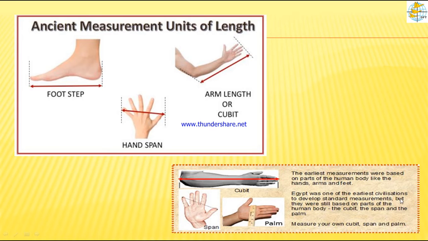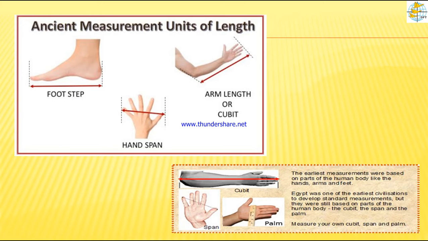Egypt was one of the earliest civilizations to develop standard measurements, but they were still based on parts of the human body: the cubit, the span, and the palm. So Egyptians developed the standard measurements. Next we are going to see the standard metric measures of length.